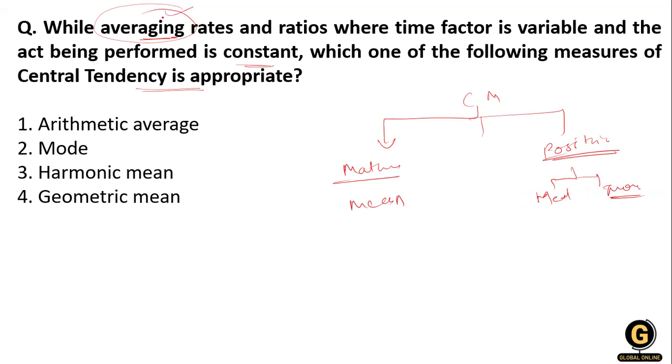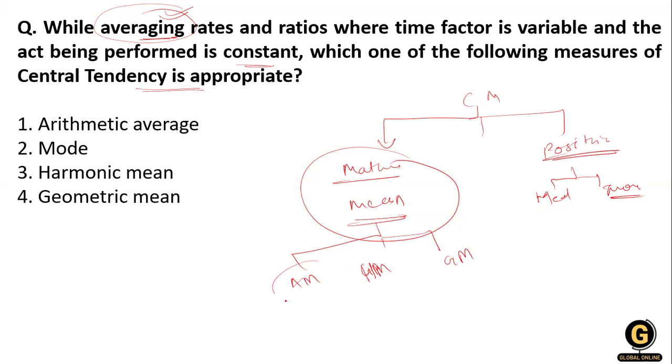So here it is talking about the average. Average, a mathematical calculation, comes under the mean. Under the mean, we further calculate the arithmetic mean, the harmonic mean, and the geometric mean. So how do we calculate the arithmetic mean? It is calculated by averaging whatever data is given, the summation of frequency times x divided by its total number. So what we are doing here is the average of whatever data set is given.